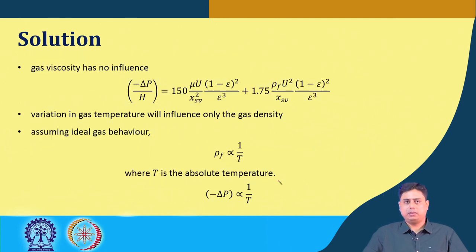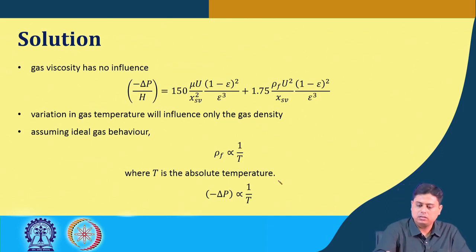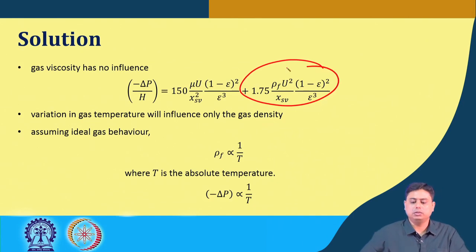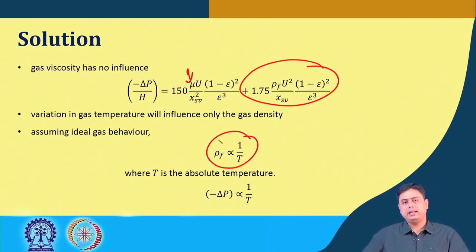Now coming to the temperature part, the gas viscosity basically has no influence in this component. Viscous effect is dominant only if it is the laminar case. So the point is that gas temperature will influence only the gas density. Now assuming again ideal gas behavior, this is the relation between the density and the temperature for an ideal gas, where T is the absolute temperature.